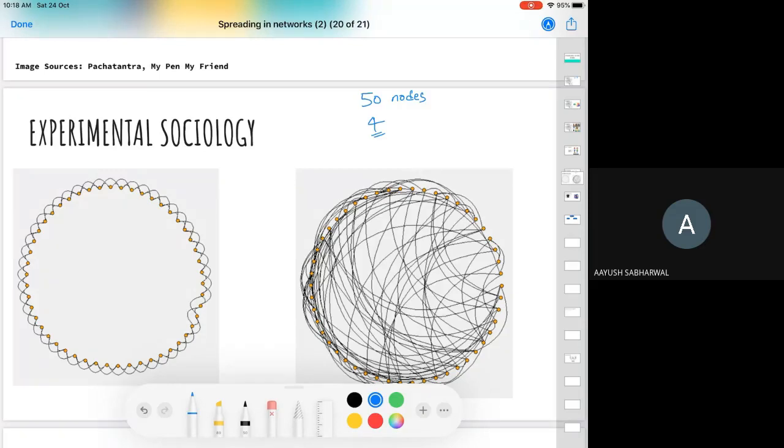Now, what do you think? In which of these networks will spreading be faster? Let's first talk about the spreading of a disease. Let's say it's a disease spreading. On which of the networks do you think it will spread faster? Now, Ayush says the right one. Why so?